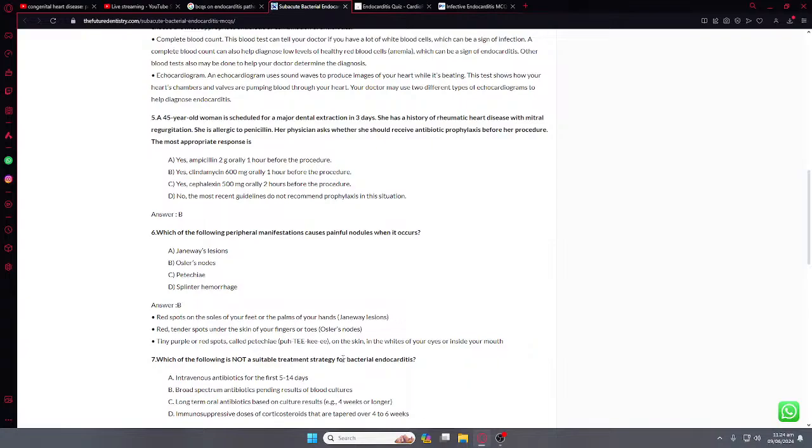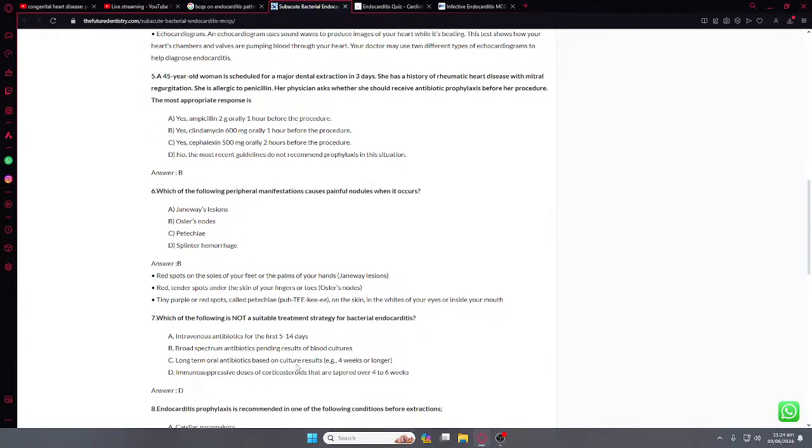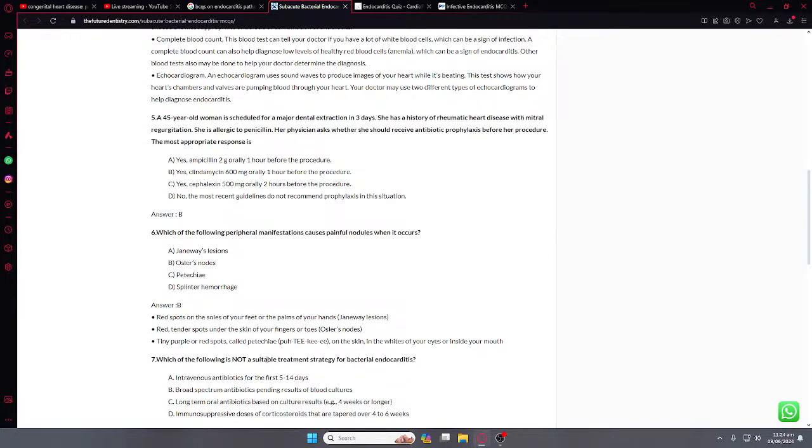Which of the following is not a suitable treatment strategy for bacterial endocarditis? Intravenous broad-spectrum antibiotics pending results of the culture, long-term oral antibiotics.